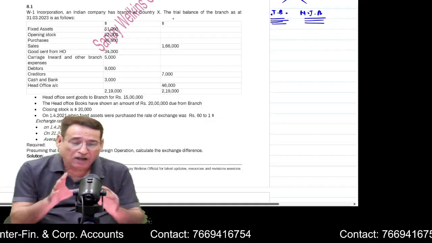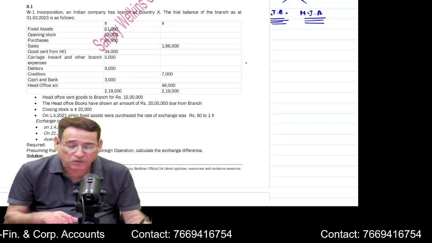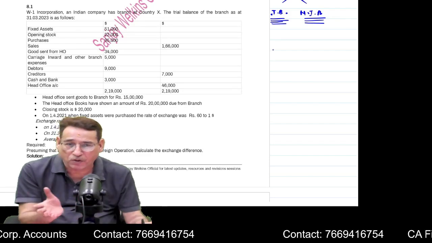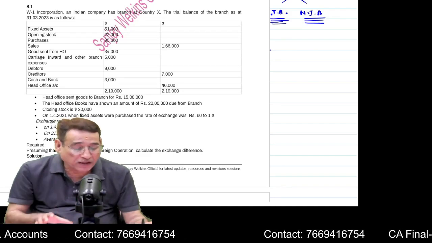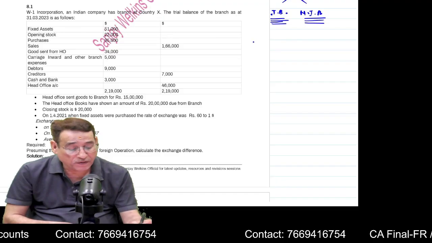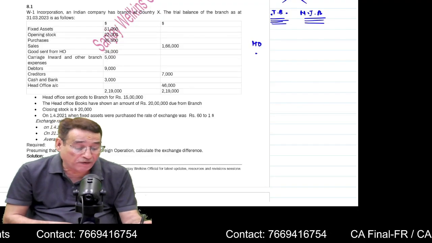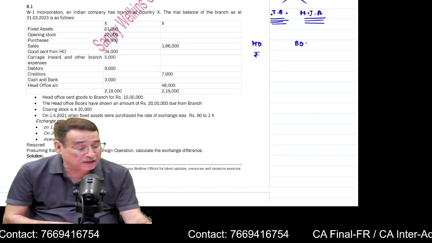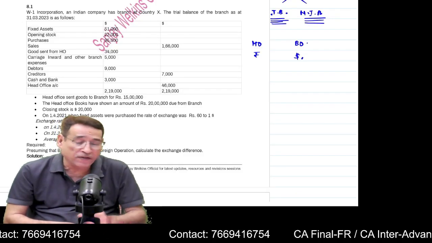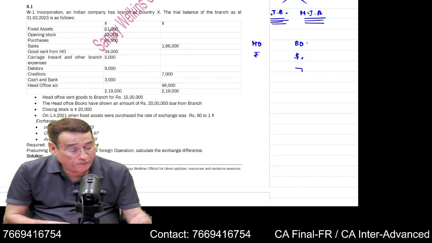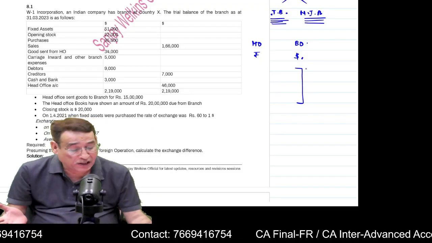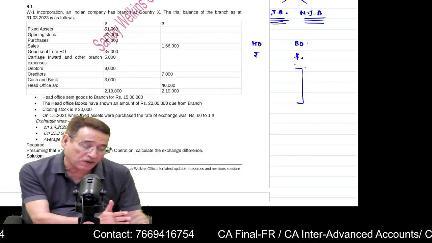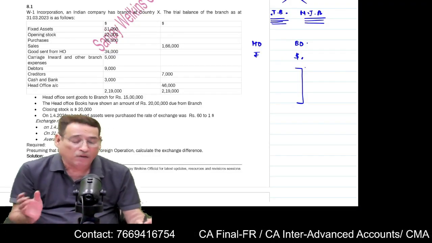Remember one thing. Importantly, what you are supposed to do under such questions, you need to understand the rules of translating the items into home currency, correct? For example, we have a branch in USA. We are the head office in India. Our reporting currency or home currency is rupee. And of course, our branch is, let us say, in USA, and their currency is dollar. So branch has given us some trial balance. Obviously, this trial balance is in dollars. So what we are supposed to do, we have to actually translate it into home currency.